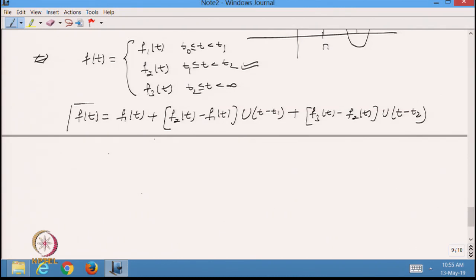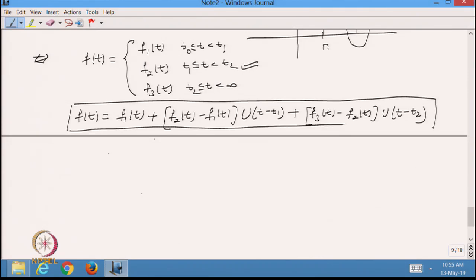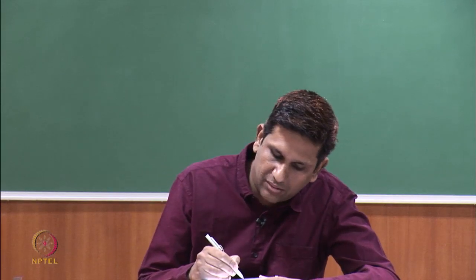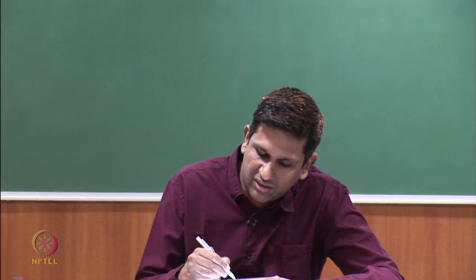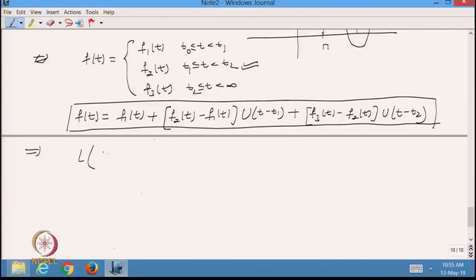This is the advantage of the unit step function: the function given to us in piecewise continuous form, we are able to write as a single function with the help of the unit step function. The next thing is that I want to take the Laplace transformation of this function, so I should be able to find the Laplace transformation of the unit step function.